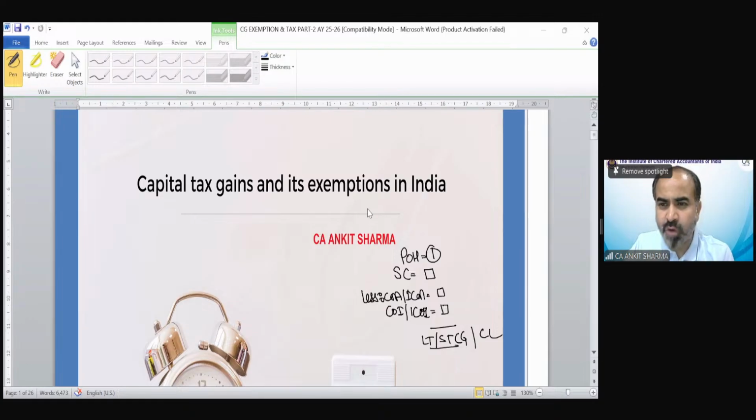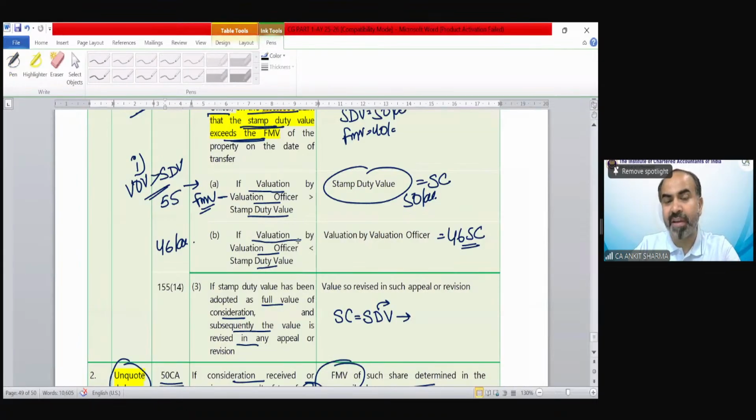But if valuation officer value is less than SDV and also less than FMV, then look, the provisions are very clear, Ishan. The provision says if valuation by valuation officer is more than stamp duty value, then we have to take the stamp duty value. Clear? But if valuation by valuation officer is less than stamp duty value, we are not going to consider FMV anywhere in this scenario.